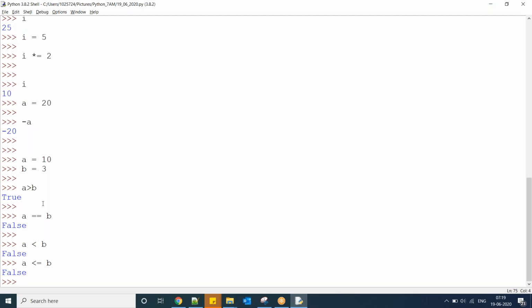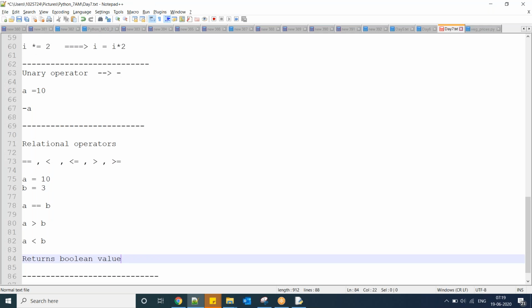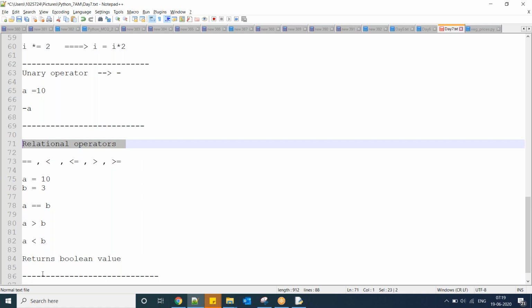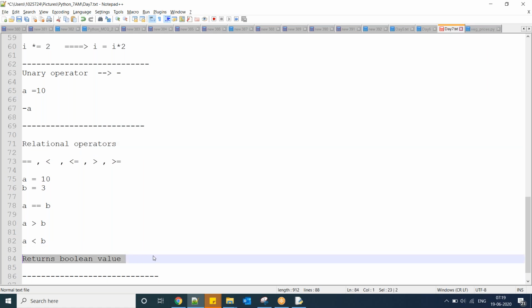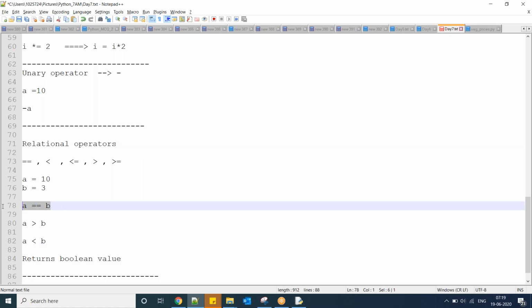Are they equal, less than or equal to, greater than or equal to. So that is relational operator which returns a Boolean value, true or false. Is A greater than B condition true or not?